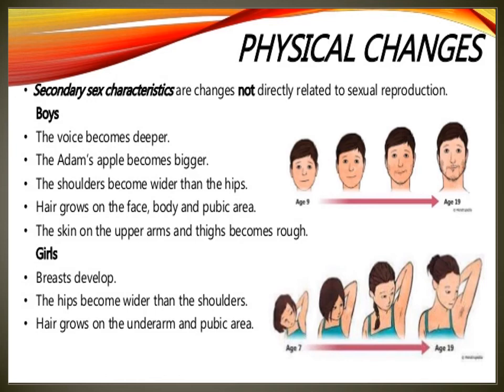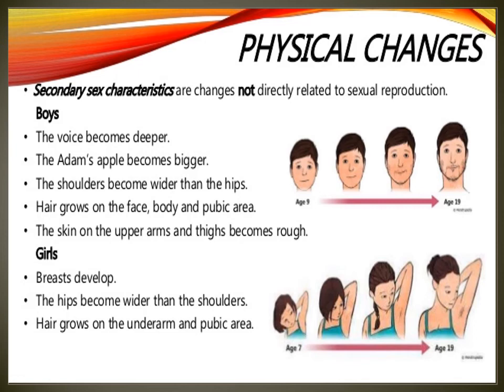Adolescence is the period when the body attains sexual maturity. It is marked by various changes: physical, mental and emotional. Physical also changes, mental also changes, emotional also changes. Okay?